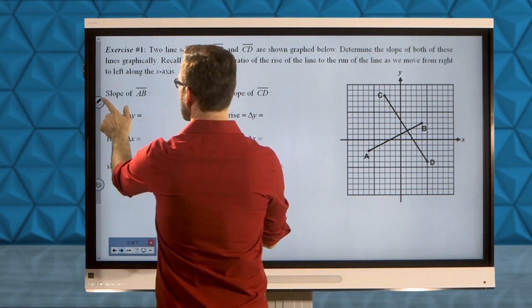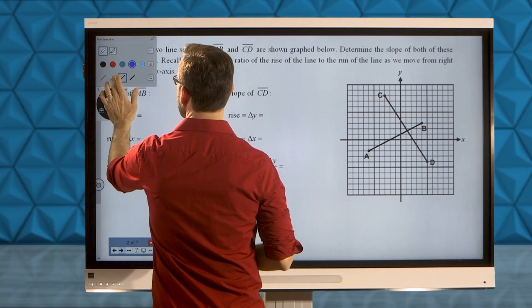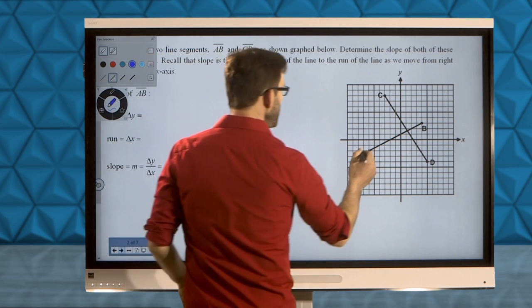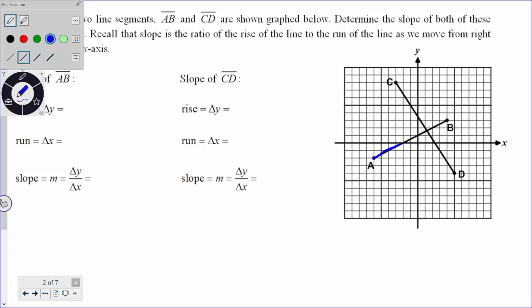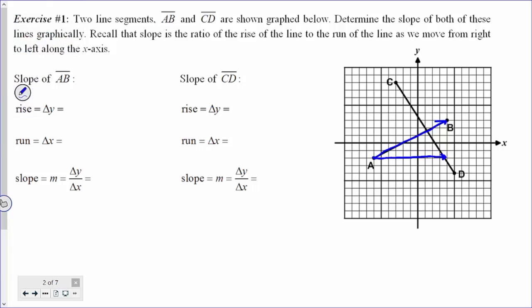Let's get ourselves a little bit of color in here. Really what we're thinking about is, as we move from point A to point B, how much horizontal distance do we move? That's the run. And how much vertical distance do we move? That's the rise. In this case, we can simply count, and the rise is 5, and the run is 10.